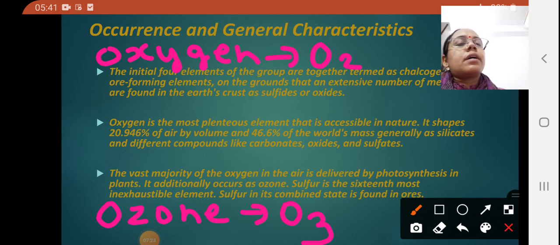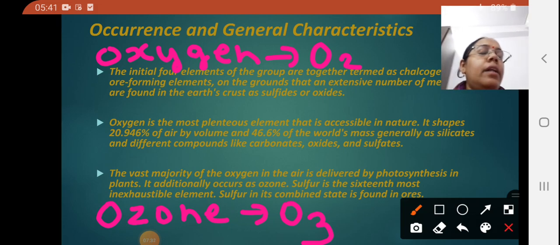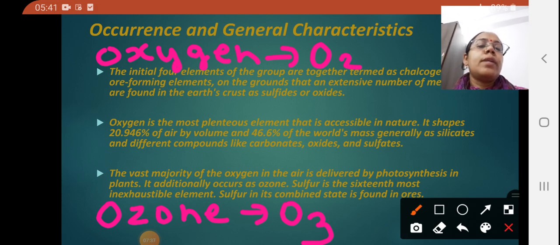Ozone, which is the other form of oxygen, is actually a layer present around the atmosphere, the ozone layer. And due to the presence of this ozone layer only, the harmful ultraviolet rays are not coming to the surface of the earth. They are not entering earth due to the presence of the ozone layer present around the atmosphere.